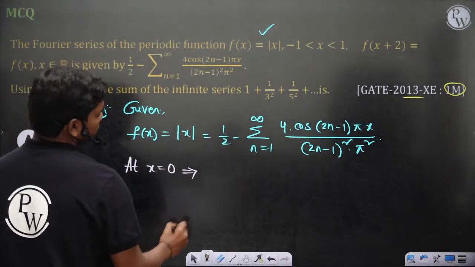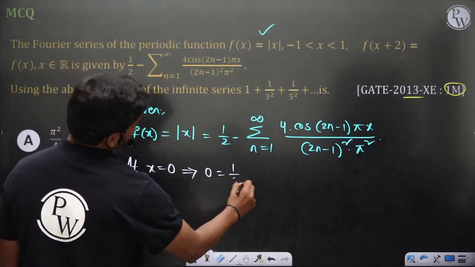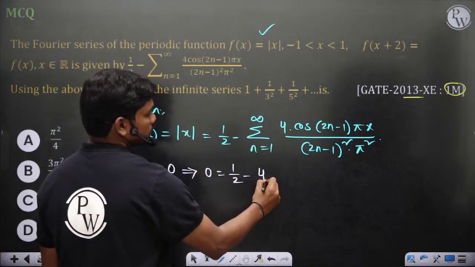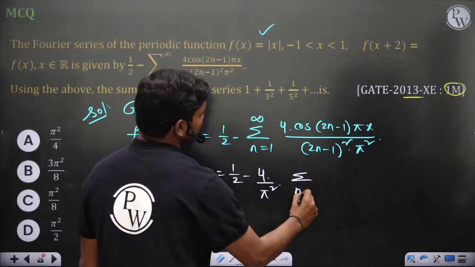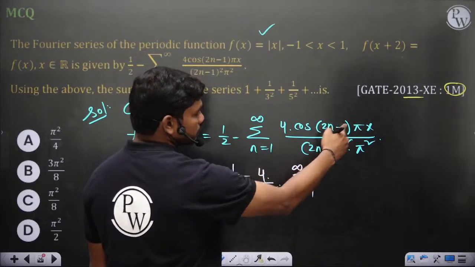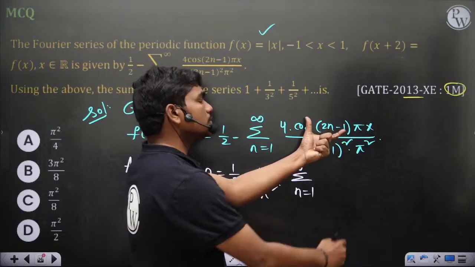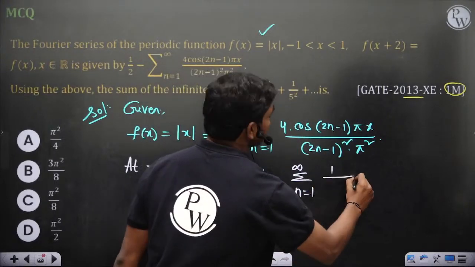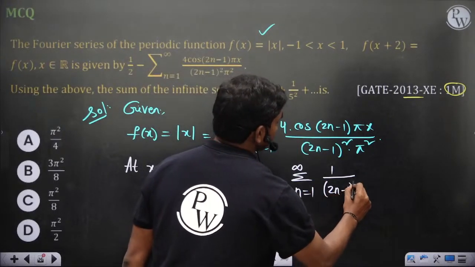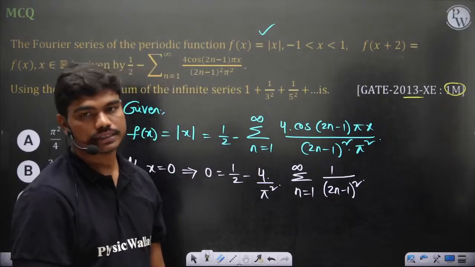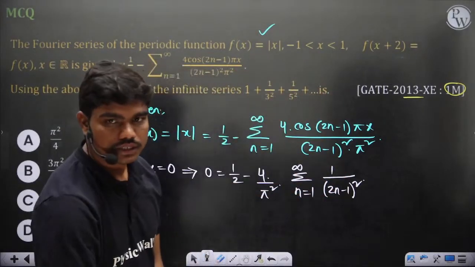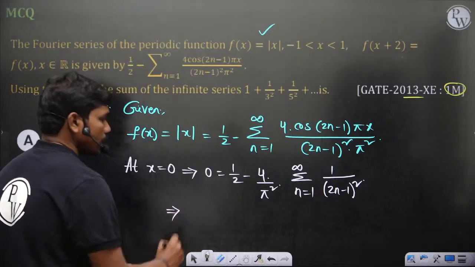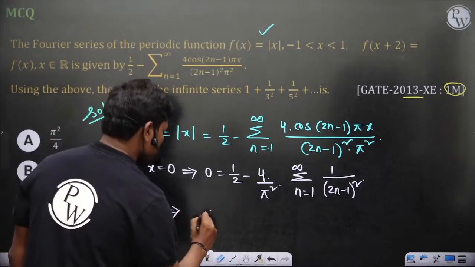This gives you 0 is equal to half minus 4 by pi square, which are constants you can take out, summation n equal to 1 to infinity. If you put x equal to 0, cos of something into 0, so cos 0 is 1, by (2n minus 1) whole square. This is what you would get, correct? And if you expand this, this is exactly this. So you can see pi square by 8.